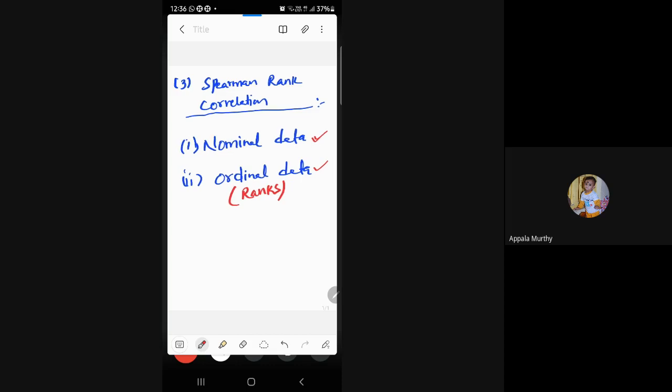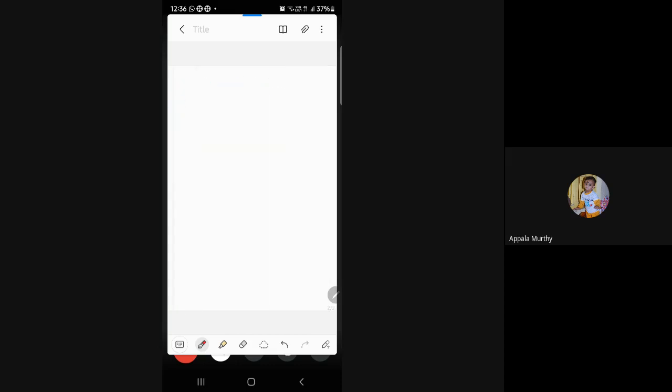We can take the data in two ways: the marks obtained by the entire set of students, or the ranks obtained by the students.